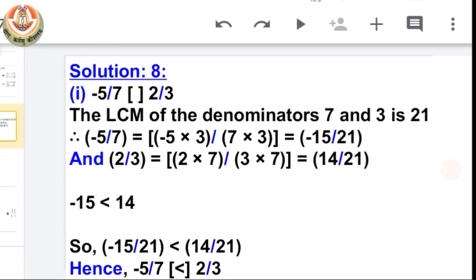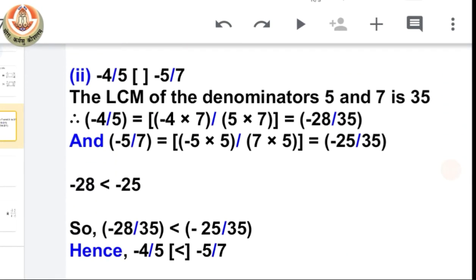Okay, class. Let's see another one. Now we have two negative rational numbers. First is minus 4 by 5 and the second is minus 5 by 7. Now in this case, we have to do the same thing. We have to make their denominators equal. So for this, we will do the same thing. Multiply the first with the denominator of the second and multiply the second with the denominator of the first.